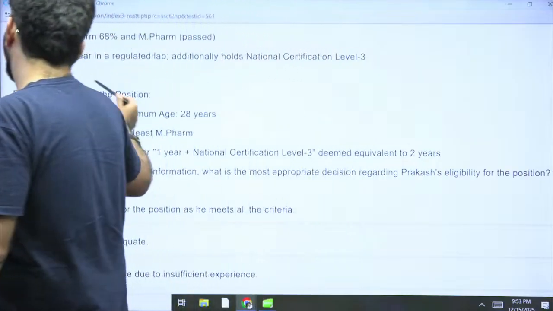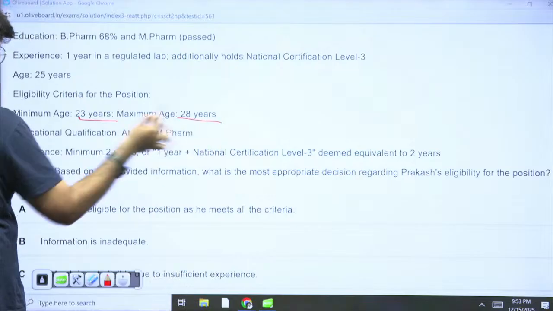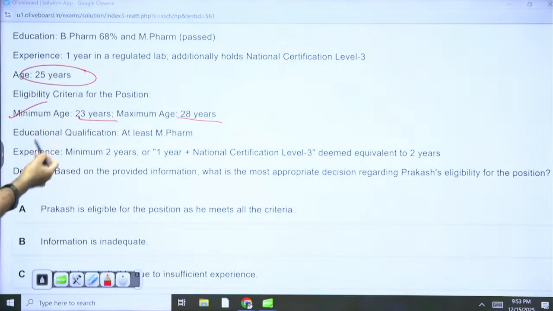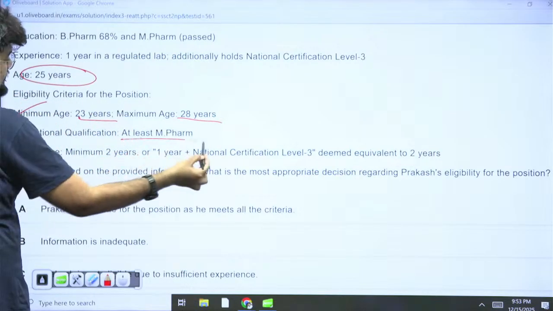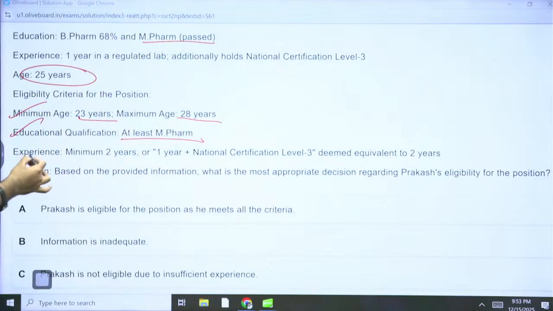Now, what is the eligibility criteria? Eligibility criteria is his age should be 23 years, maximum 28. So, he is satisfying the age criteria. Education qualification should be at least M Pharma. He is M Pharma, no mention of score, so that is not a problem. His experience must be minimum 2 years.